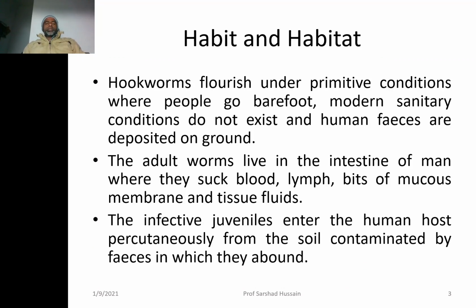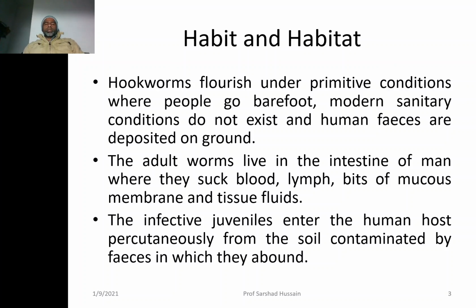The stage which infects the human is the juvenile. It is the juvenile which enters the human host through the skin, so-called percutaneously, and it enters from the soil, soil which is contaminated by feces in which they abound.